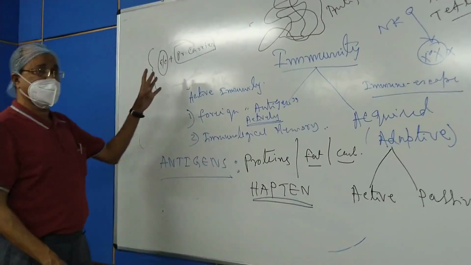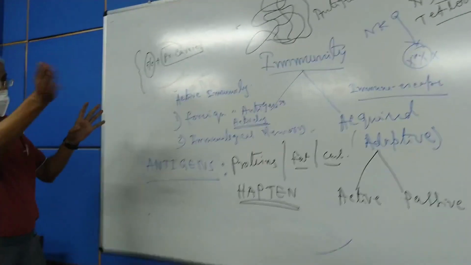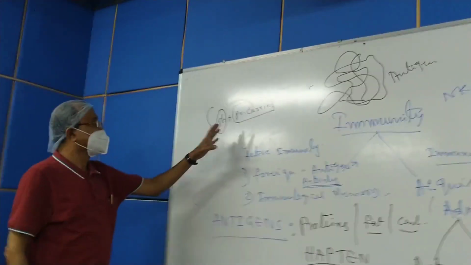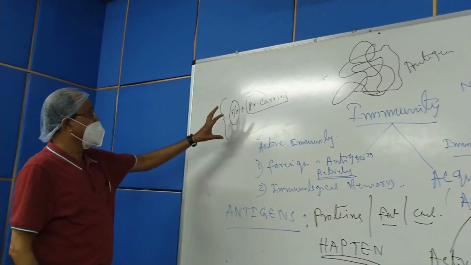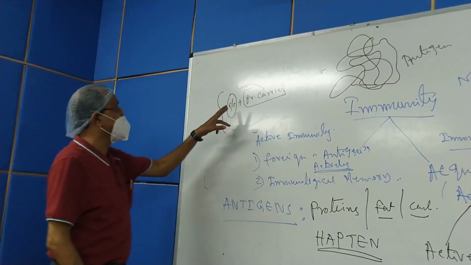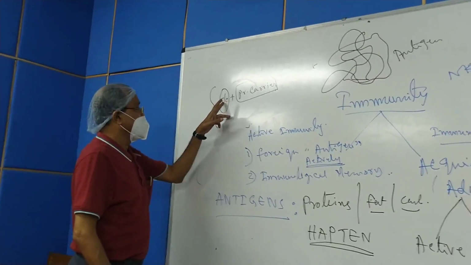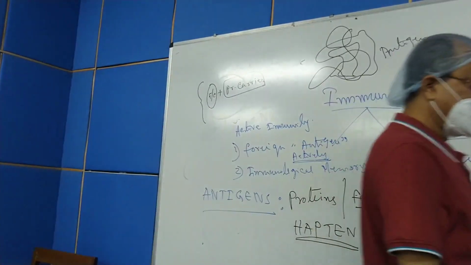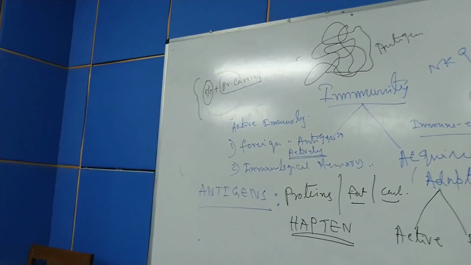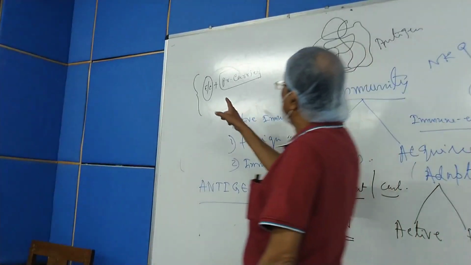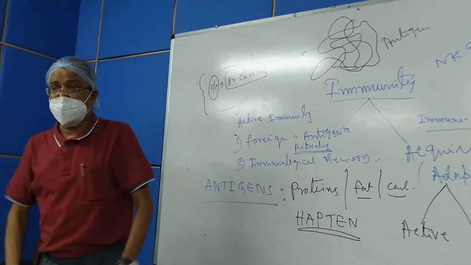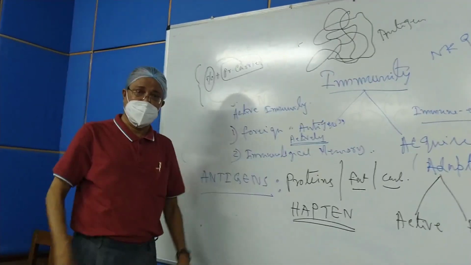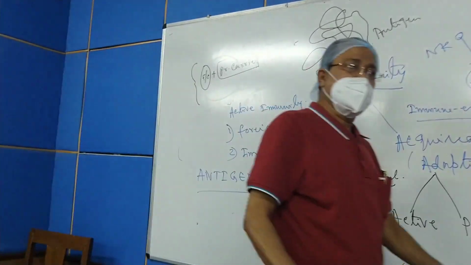What are the characteristics of the hapten? The immunogenicity is dependent on the proper fat or carbohydrate portion, but it cannot evoke immunogenicity on its own. It will have to be combined with a protein carrier. So am I clear what is hapten?